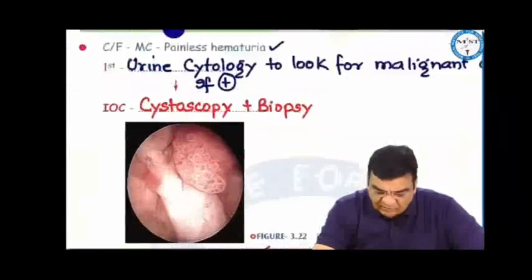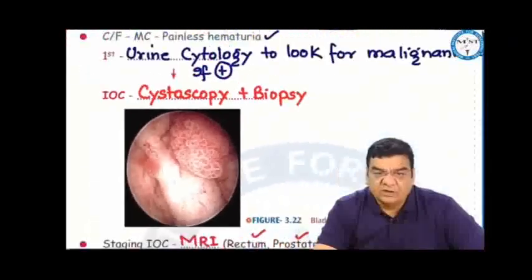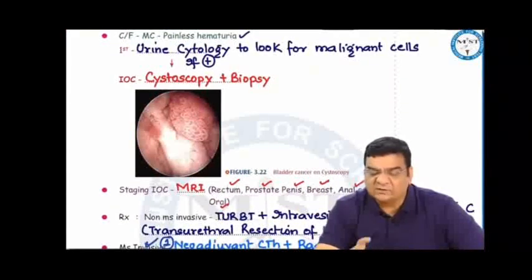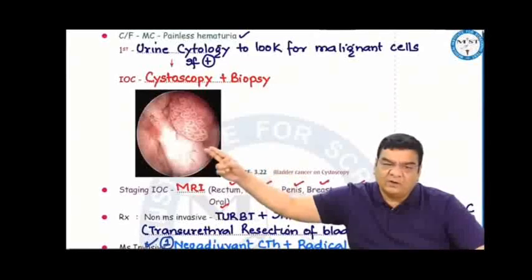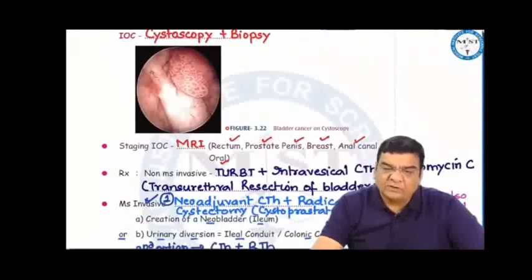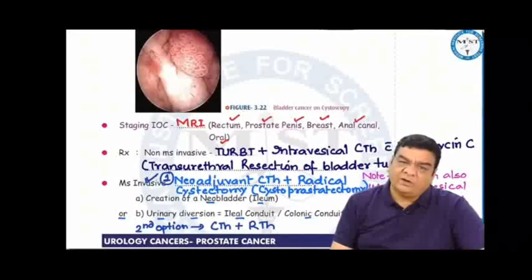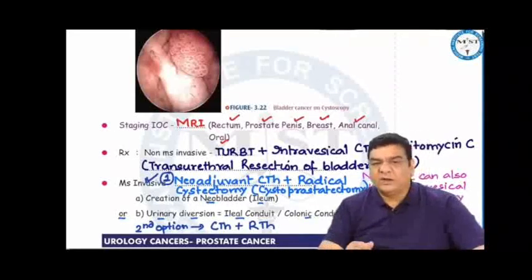Most often, these patients of bladder cancer, they present with painless hematuria. And first investigation in painless hematuria would be urine cytology to look for malignant cells. If it is positive, you start thinking that we are dealing with bladder cancer, so you do a cystoscopy. If you see a tumor on cystoscopy, you can take a biopsy. Staging investigation for bladder cancer would be MRI. As we know in the pelvic area, whether it is rectal cancer, prostate cancer, penile cancer, anal canal cancer, we are doing MRI. Even for head and neck area, we are doing MRI. Even for breast cancer, because of the pectoralis muscles, we are doing MRI as the staging investigation.